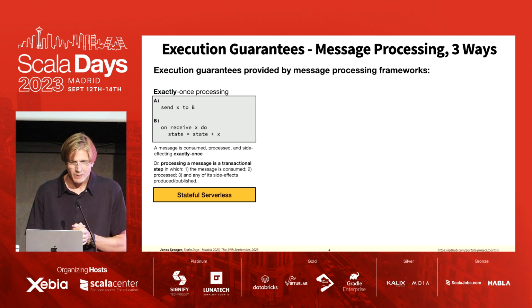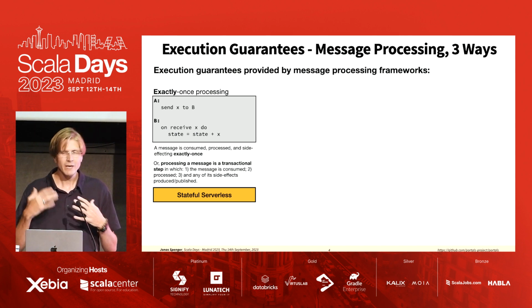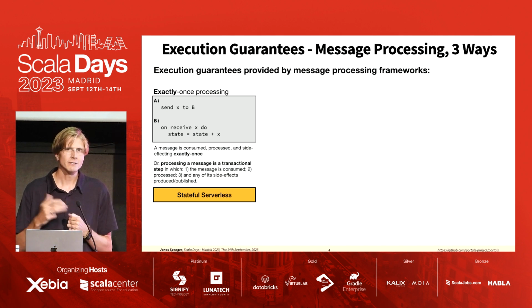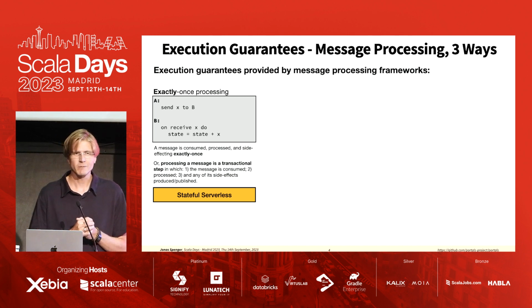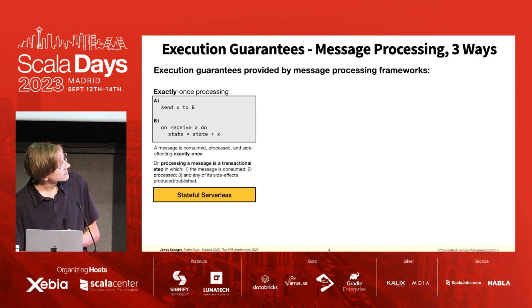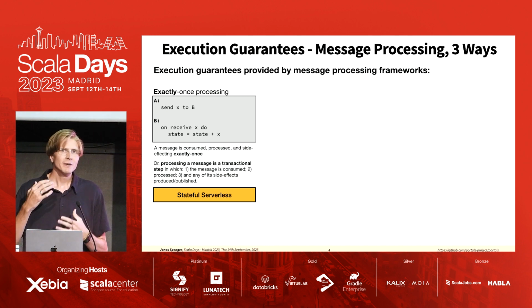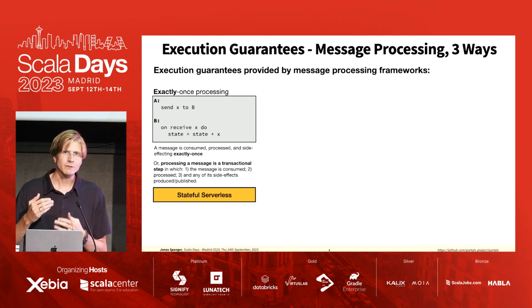Right. For execution guarantees in message processing systems, we typically have three flavors of message processing guarantees. And the strongest one is exactly once processing. What I have here is a program of two computing nodes or two functions, you can think of them.